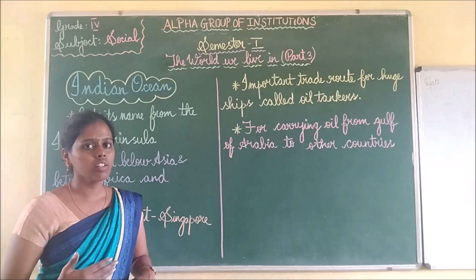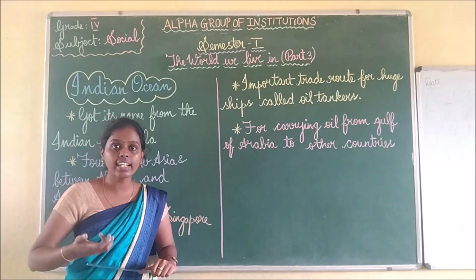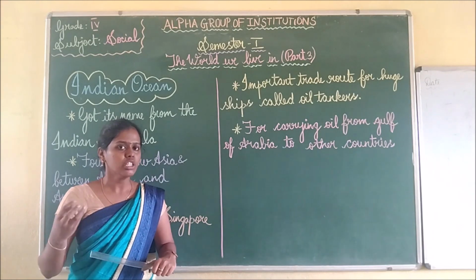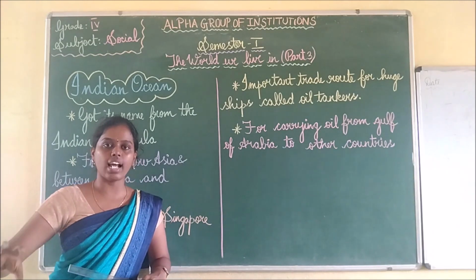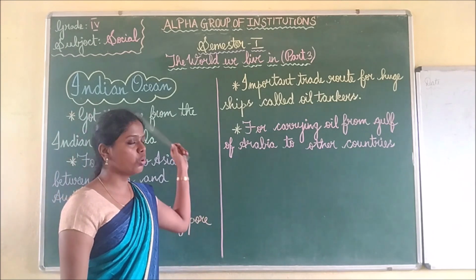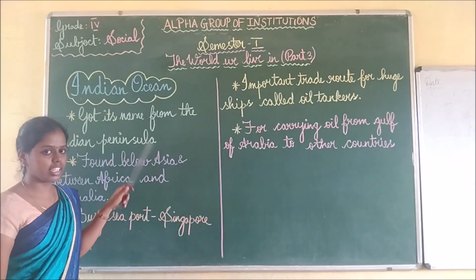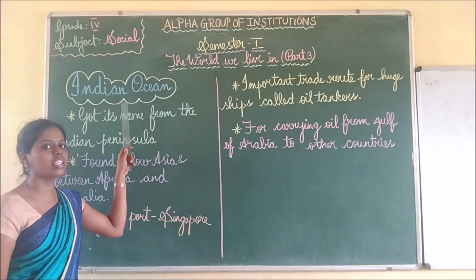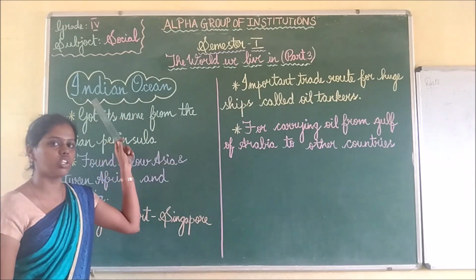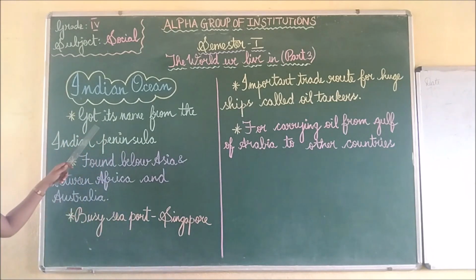For giving, they will carry those things to other countries. They can't take them through land. They will take them through the ocean only, because Asia is located near the Indian Ocean, they will use the Indian Ocean for trade.